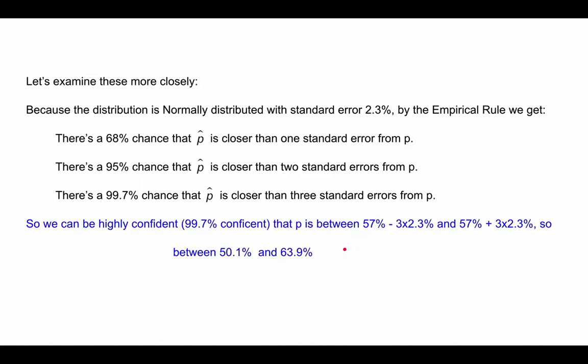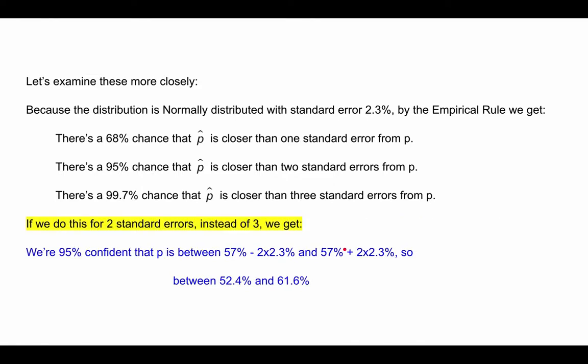Now, if we do this for 2 standard errors instead of 3, we would subtract 2 standard errors, or 2 times 2.3%, from 57, and then we would add 2 standard errors, or 2 times 2.3%, to 57. And we would get a new confidence interval, the range from 52.4% to 61.6%. In this instance, we would say that we are 95% confident that p is between 52.4 and 61.6.